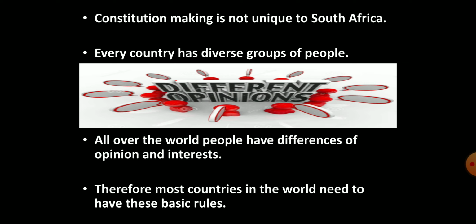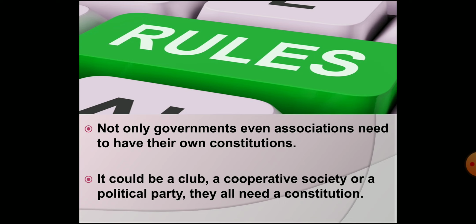Every country consists of diverse groups of people who may have different opinions on different issues. The interests of these diverse groups may also vary. Therefore, most of the countries in the world require to have these basic rules, or in other words, they require a constitution. The need to have a constitution is not just for the governments.